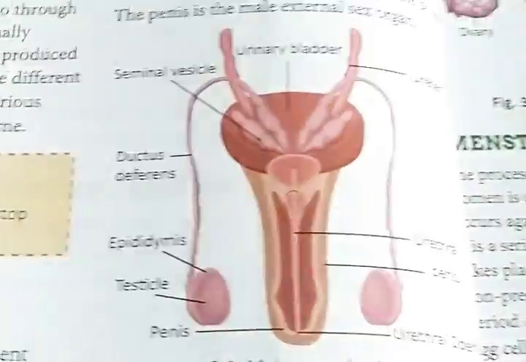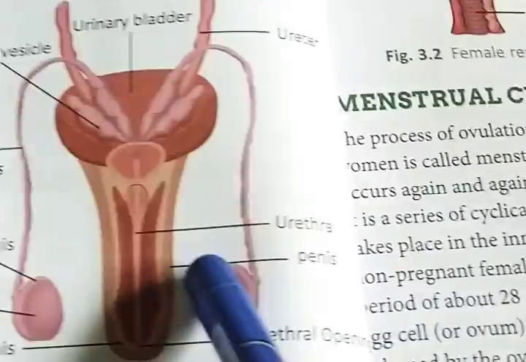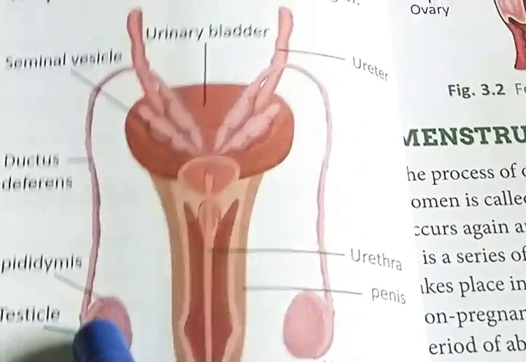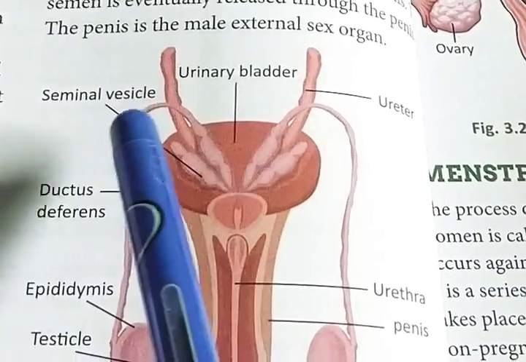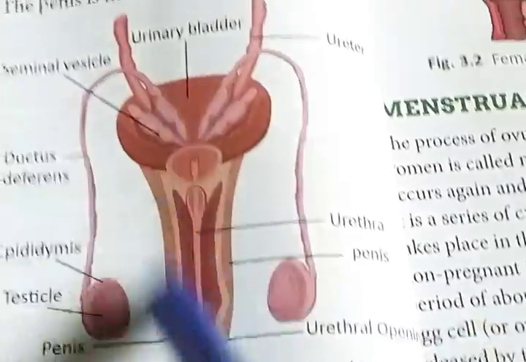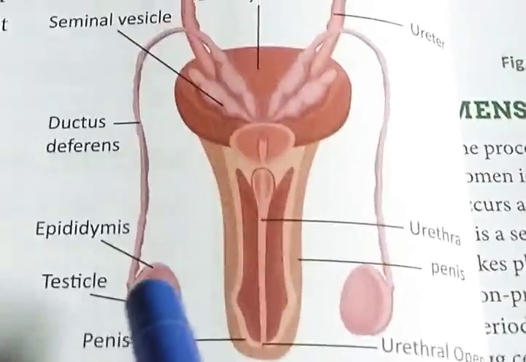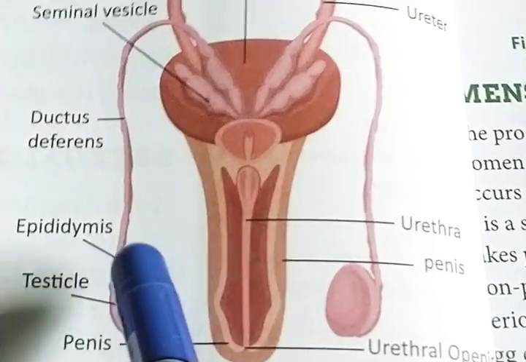So, look at the picture once again. I will describe the structure once again. The male reproductive system basically consists of two testes, epididymis, sperm duct, seminal vesicle, and the penis. That is the main structure. Sperm is basically produced in the testes, and its basal swollen part is known as epididymis.